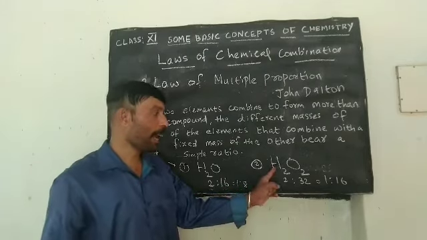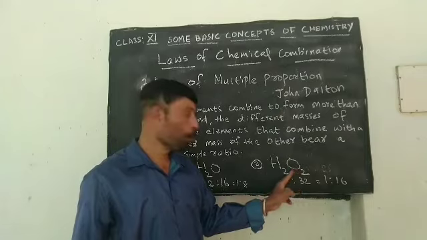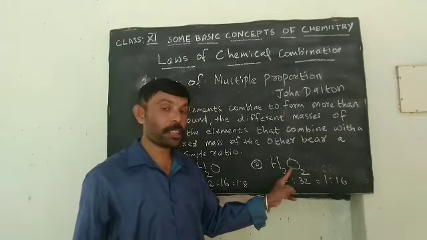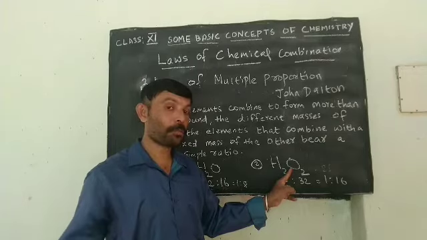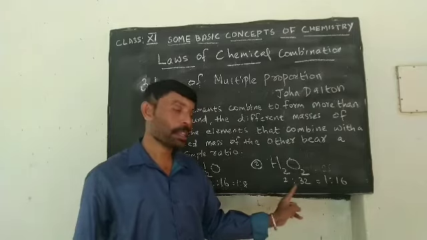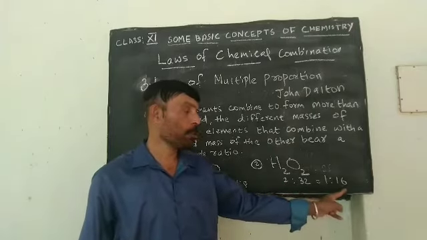Then the second one, hydrogen peroxide. 2 hydrogen, so the mass is 2. Mass of 1 oxygen is 16, so the mass of 2 oxygen will be 32. That means 2:32. Simplifying, we will get 1:16.